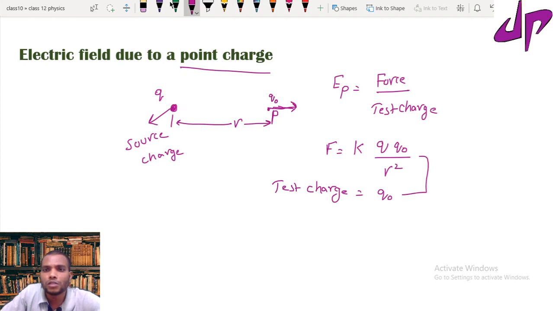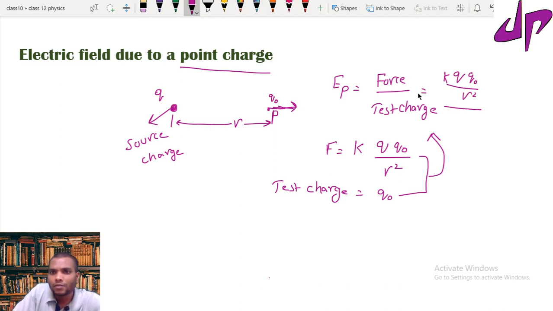Now substitute these two values in the above equation and you get the force F equal to K times Q Q naught by R square, divided by the magnitude of the test charge, Q naught.